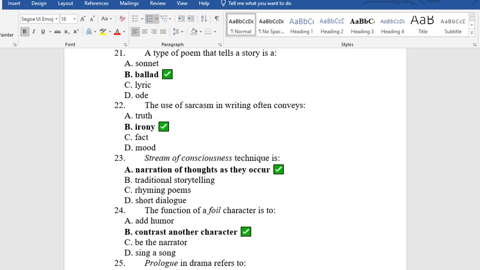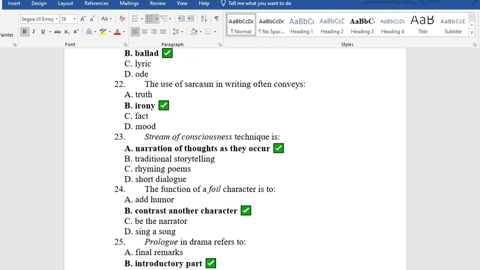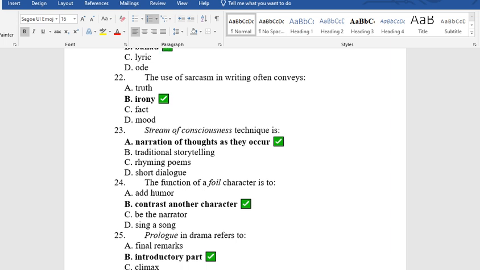Question 22. The use of sarcasm in writing often conveys A. Truth. B. Irony. C. Fact. D. Mood. The answer is B. Irony. Question 23. Stream of consciousness technique is A. Narration of thought as the core. B. Traditional storytelling. C. Rhyming poems. D. Short dialogue. The answer is A. Narration of thought as the core.